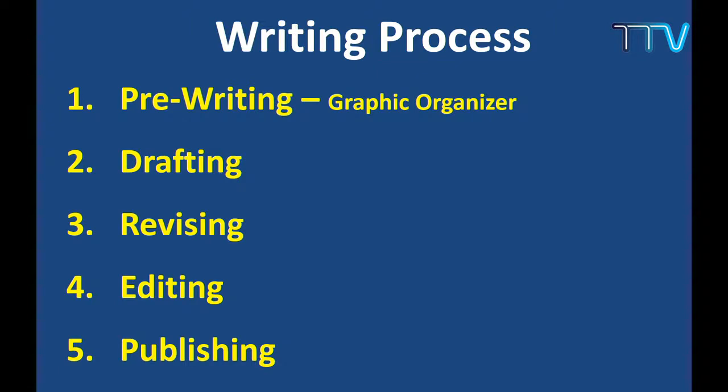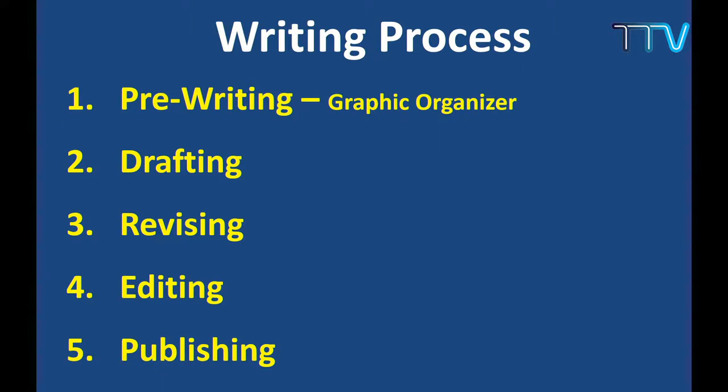In the second, we have drafting. You start writing, and then revising, editing, publishing. Gitanjali has also covered this topic in her session, so I'm not going to repeat. So these are the writing process: pre-writing, drafting, revising, editing, publishing.